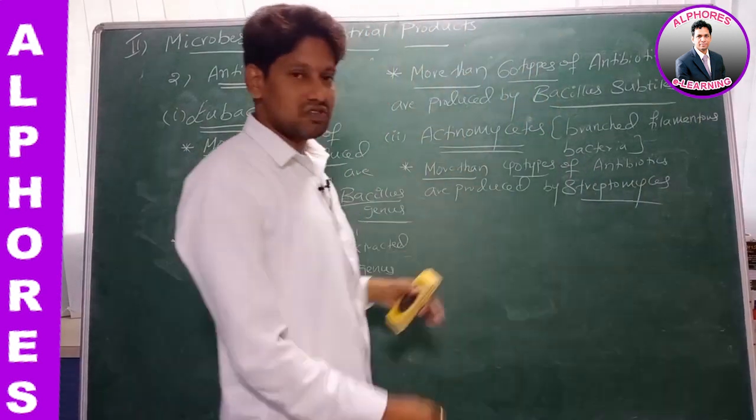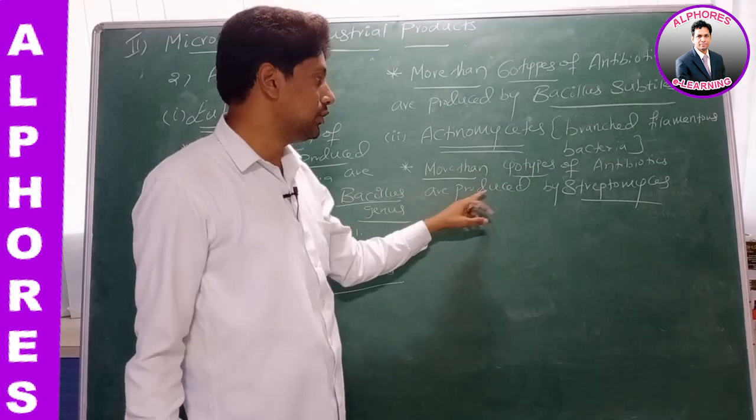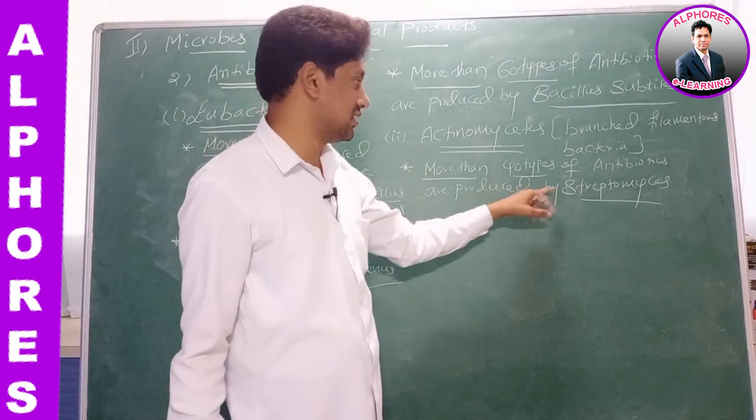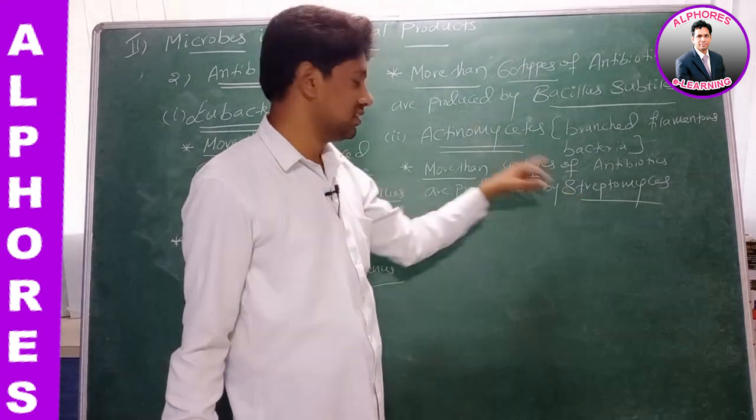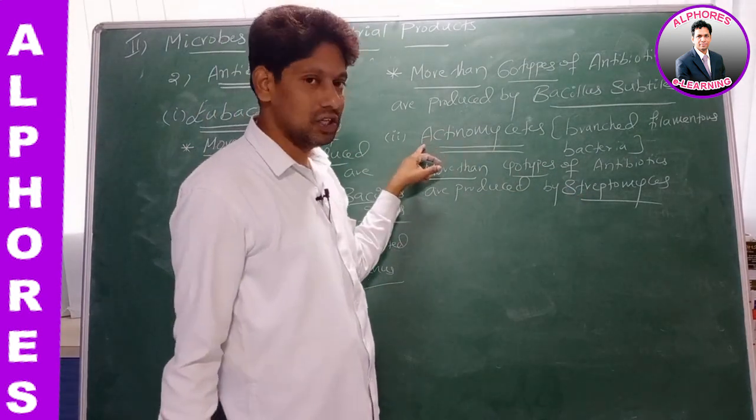Streptomyces. See this statement once. More than 40 types of antibiotics are produced by Streptomyces. Sir, Streptomyces comes under what? Actinomycetes. Streptomyces comes under actinomycetes.